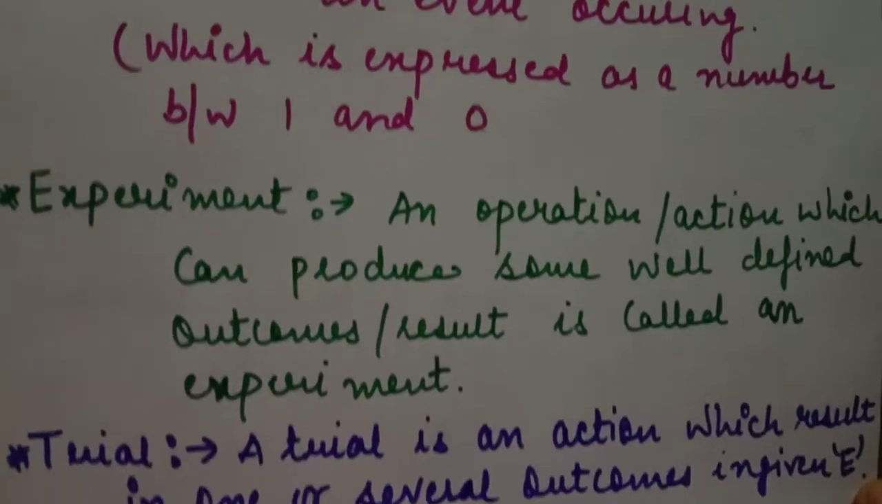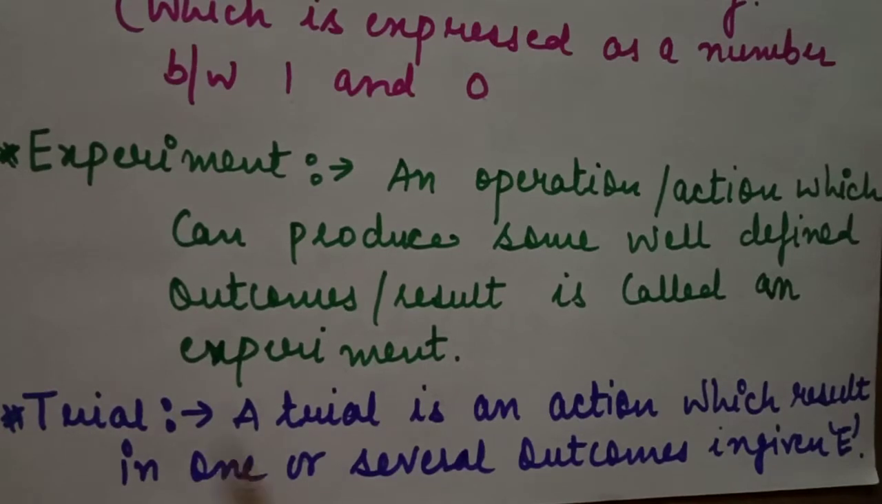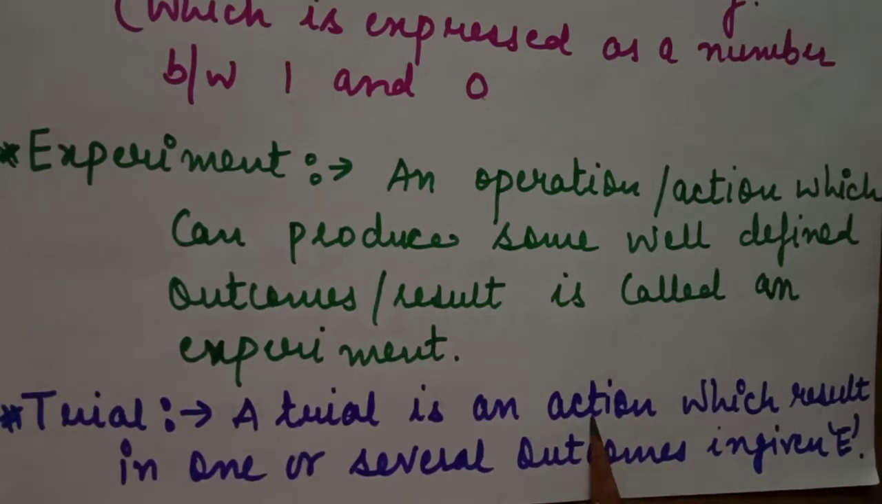Next definition is trial. Trial means an action which results in one or several outcomes in the given experiment. If we do an experiment and it gives us one or several results, we call it a trial. Experiment means when we do an action and it gives us some result, and trial means an action whose result gives one or several outcomes in that experiment.